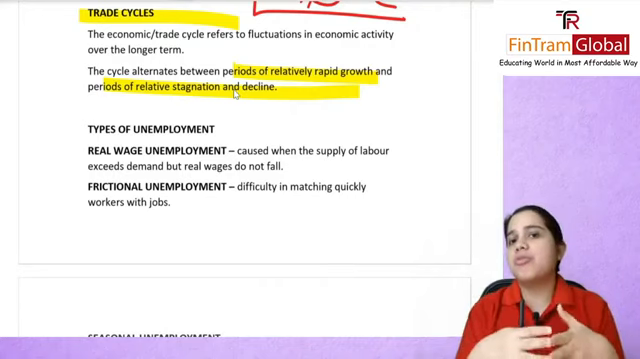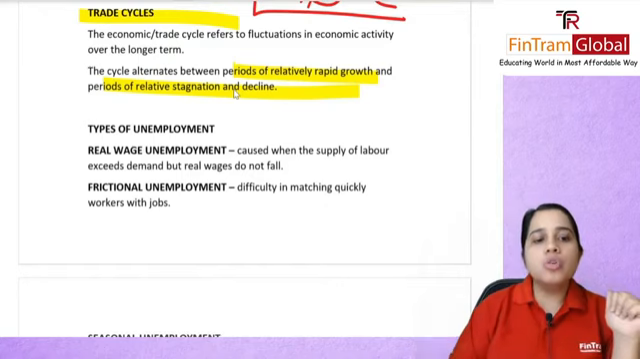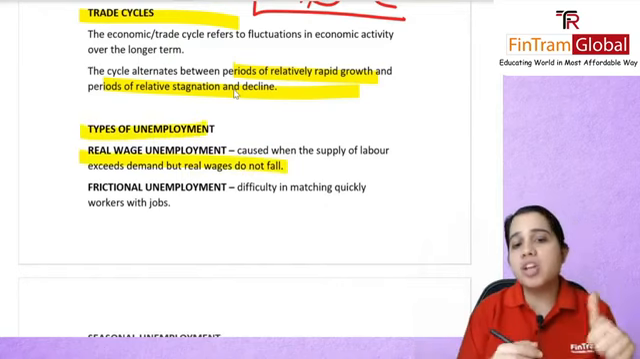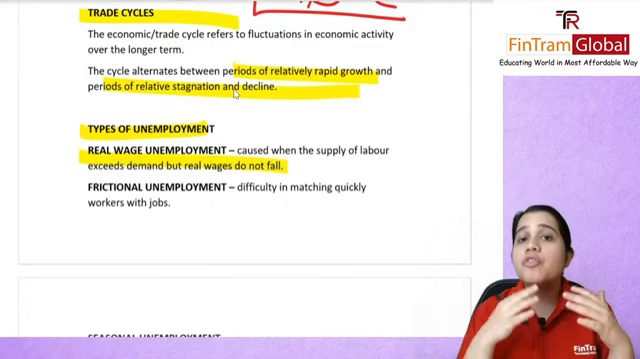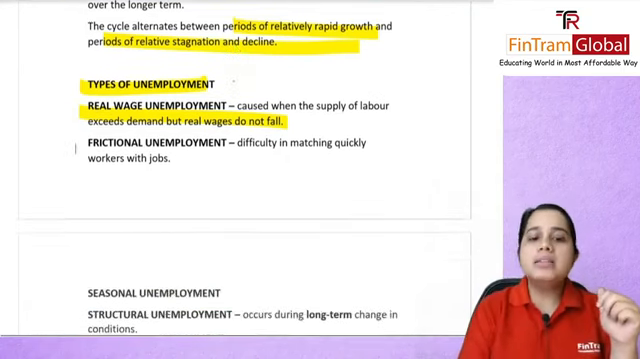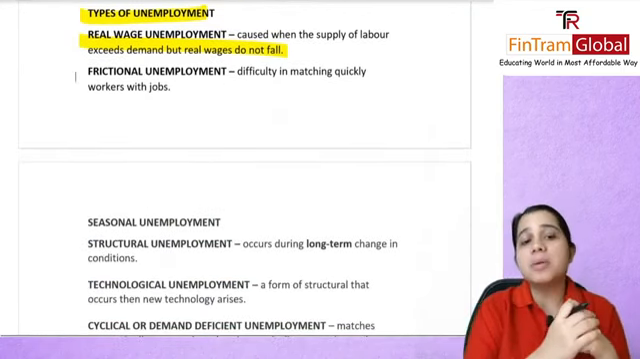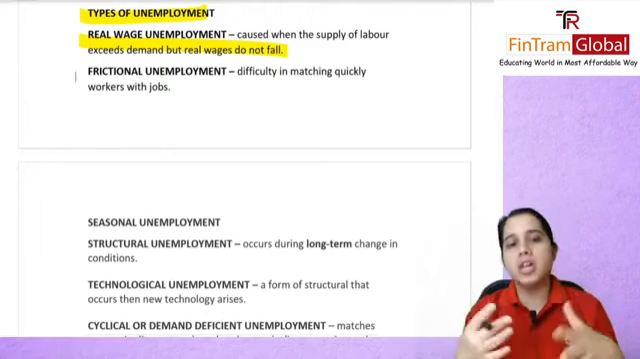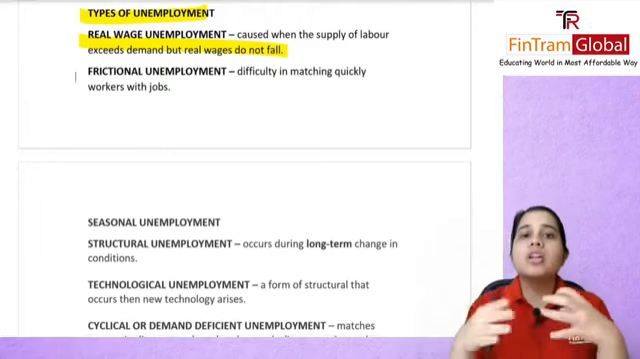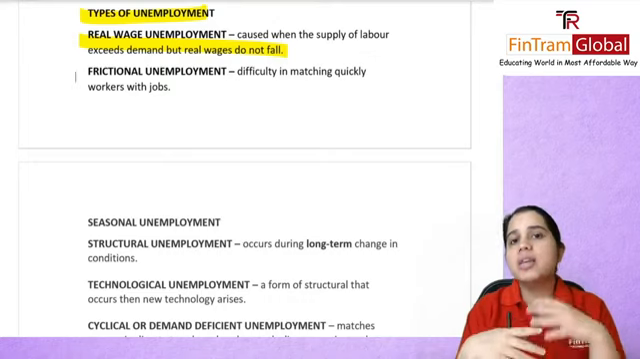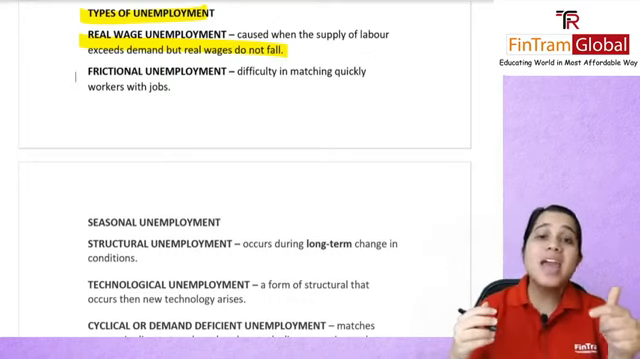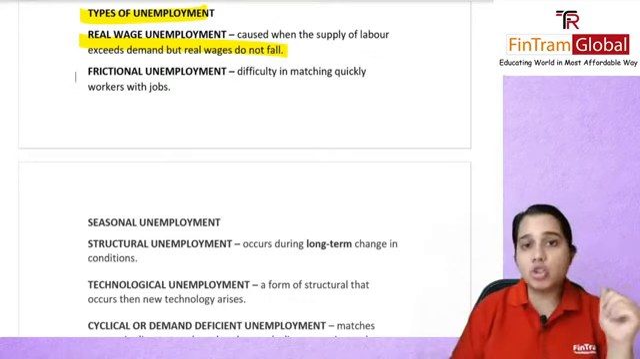What is this type of unemployment? So it's a good thing to remember this. So you have your real wage unemployment, which will be caused when the supply of labor exceeds your demand, but real wages are not falling. Maybe you have your unions and they are not letting the wages fall as such, even though the supply is more than the demand, and technically they should fall.